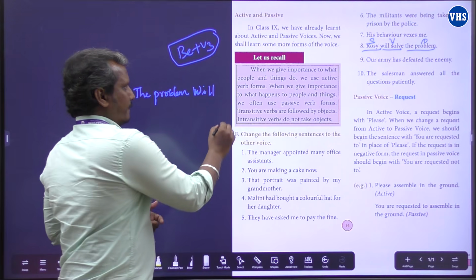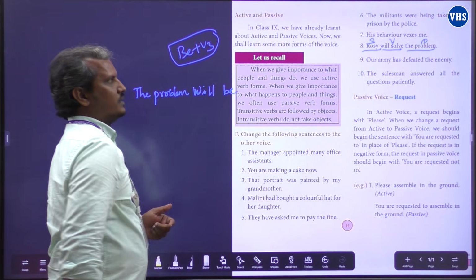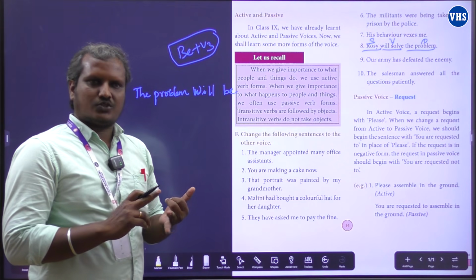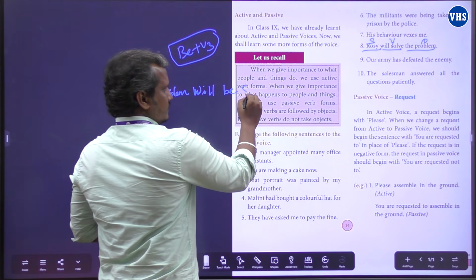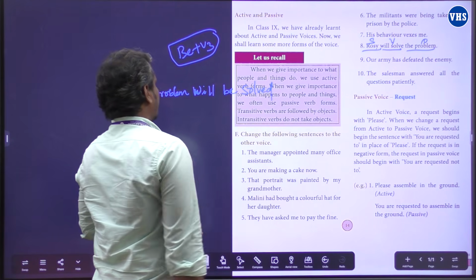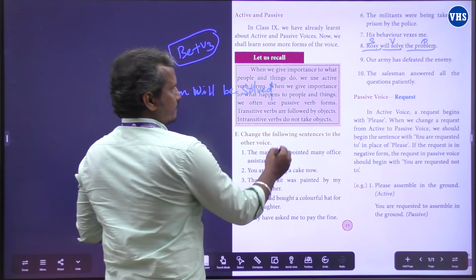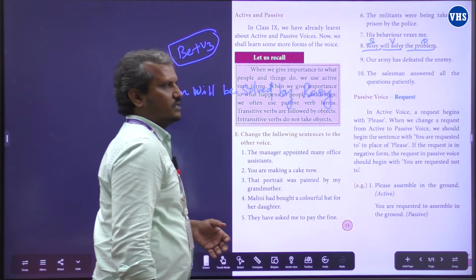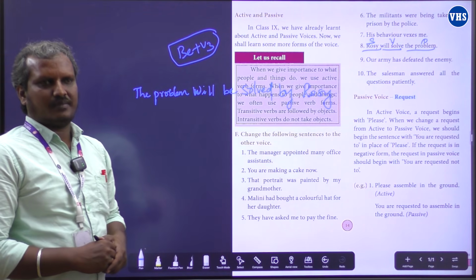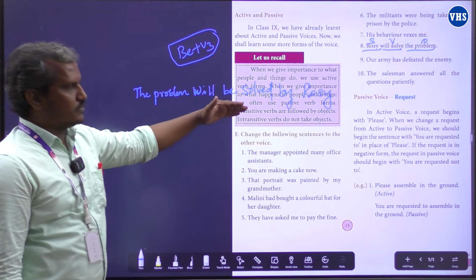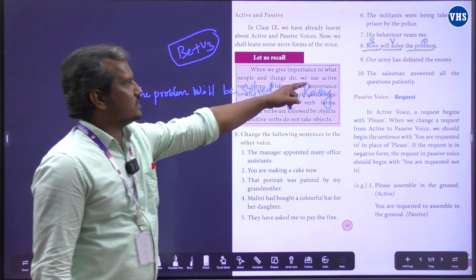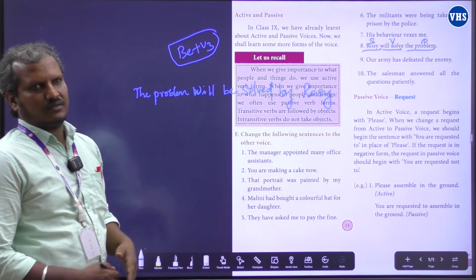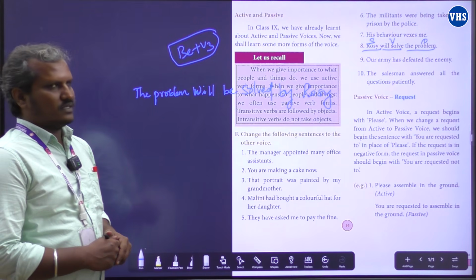The problem will be, be form verb, and V3. The action verb is solve. The V3 is solve, solved, solved. The problem will be solved by Rosie. The subject goes as an object in the passive voice. The problem will be solved by Rosie. It's very simple, right? Rosie will solve the problem, and the answer is the problem will be solved by Rosie.